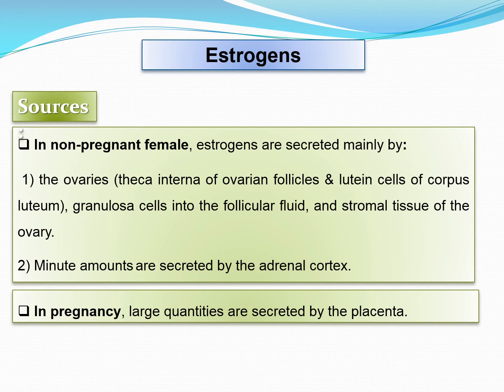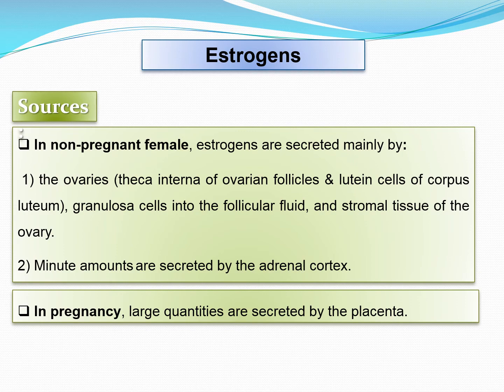Now coming towards the different functions of these hormones on different systems of the body: how these hormones are released, how they act on the different female reproductive organs, and how they produce their actions. First of all, we'll discuss the estrogen.